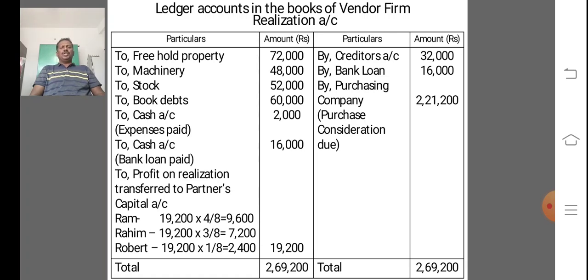What are the shares? Ram's share is 19,200 into 4 by 8, which is equal to 9,600. Rahim's share is 19,200 into 3 by 8, which is 7,200. And finally, Robert's share is 19,200 into 1 by 8, which is equal to 2,400. So 9,600, 7,200 and 2,400.